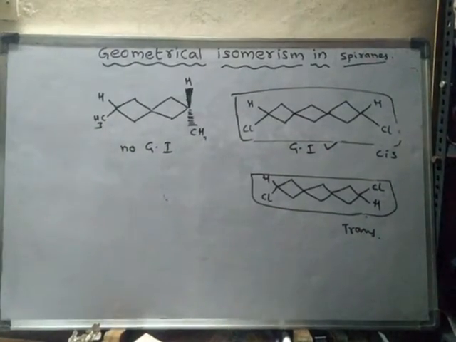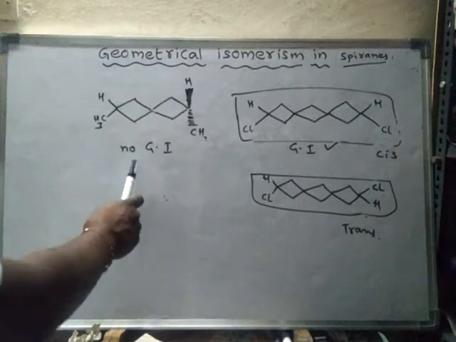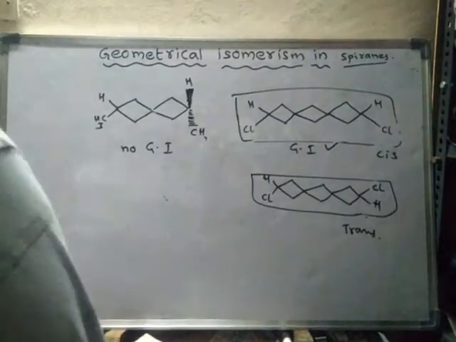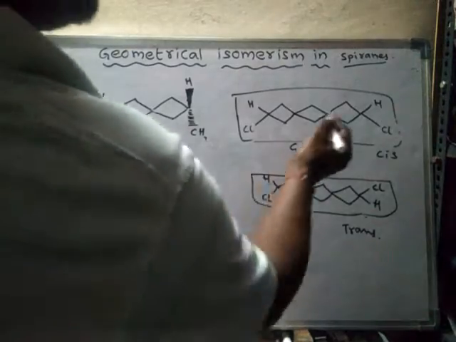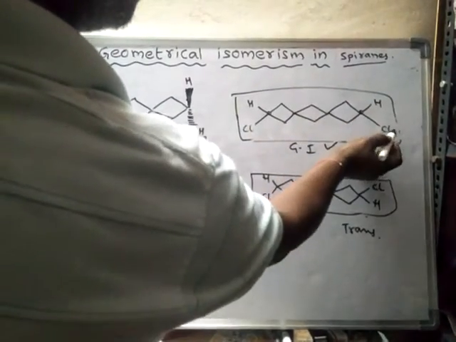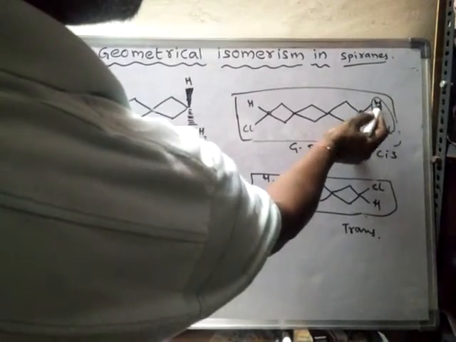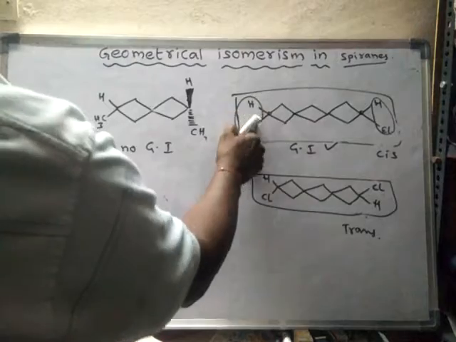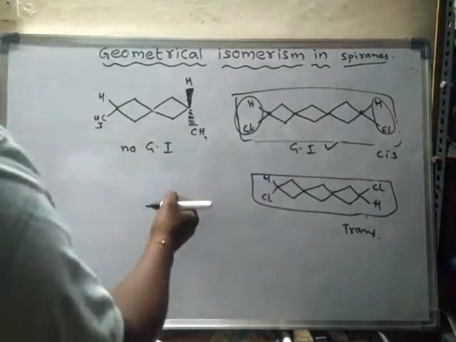So from this it is understood that spiranes having an even number of rings do not show geometrical isomerism, but spiranes with an odd number of rings exhibit geometrical isomerism, provided that the terminal carbons contain two different groups attached to them.